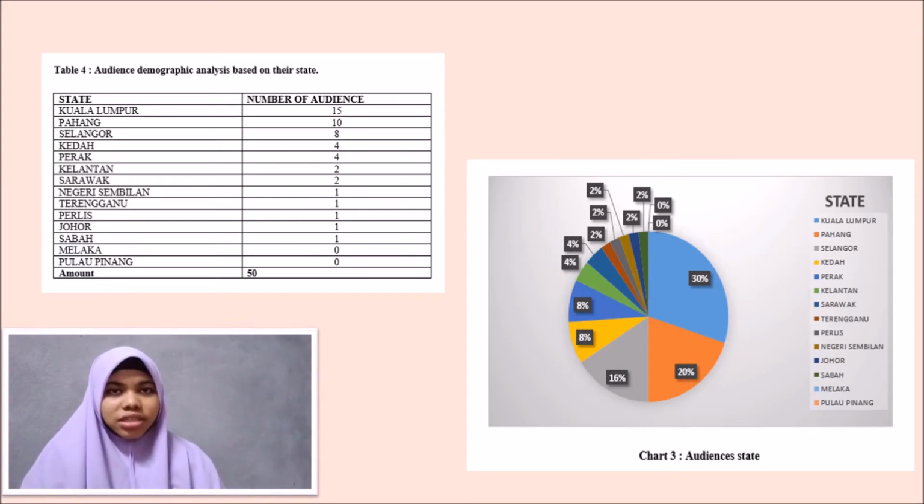Besides, Kelantan and Sarawak each have an audience of 2 people, with a percentage of 4%. Negeri Sembilan, Terengganu, Perlis, Johor and Sabah each have only 1 audience, with a percentage of 2%. Lastly, only Melaka and Penang had no audience participating in this study, reaching 0%. Based on this chart, we can see that this audience is mostly from highly populated states.